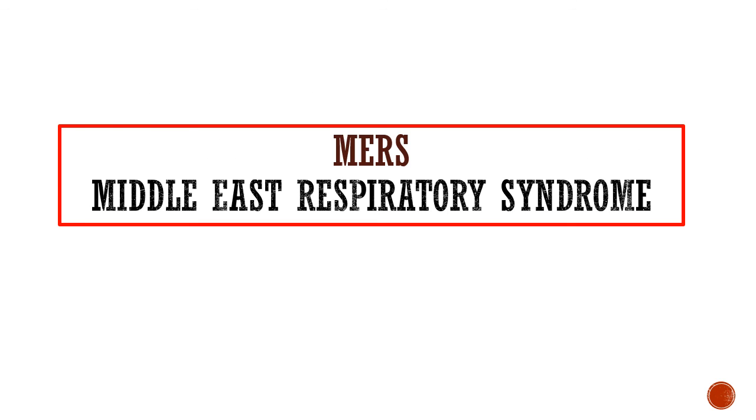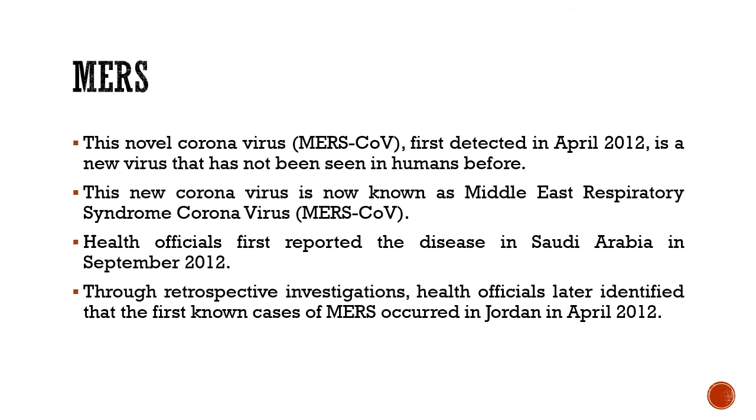Now coming to the second disease caused by the coronavirus family, that is MERS, Middle East Respiratory Syndrome. Let us discuss this. The SARS outbreak occurred way back in 2002, 2003, 2004, and this MERS outbreak occurred in 2012. So it was labeled as a novel coronavirus at that time because it was different from SARS-CoV.